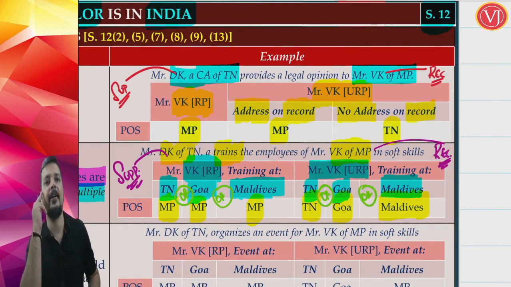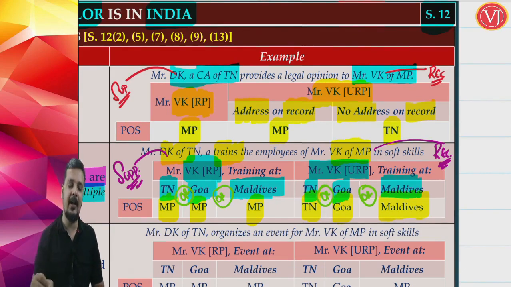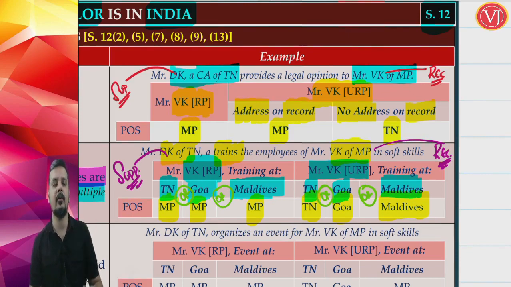As I clearly said, if such services are provided to an unregistered person and if at all training is taking place at two places for the same contract, then law is silent about it. So when I am talking about training taking place at Tamil Nadu, it is only at Tamil Nadu, answer is Tamil Nadu. Training is taking place at Goa, it is only at Goa, answer is Goa if the recipient is unregistered.